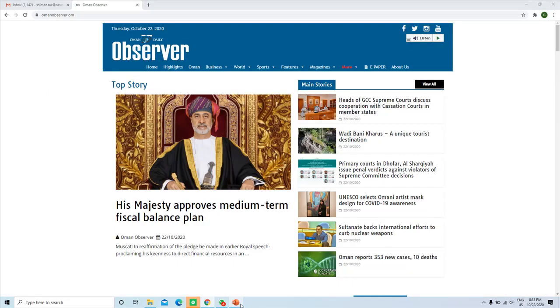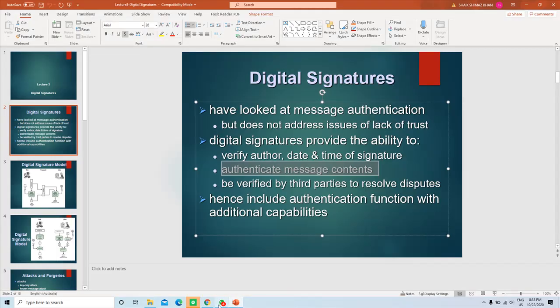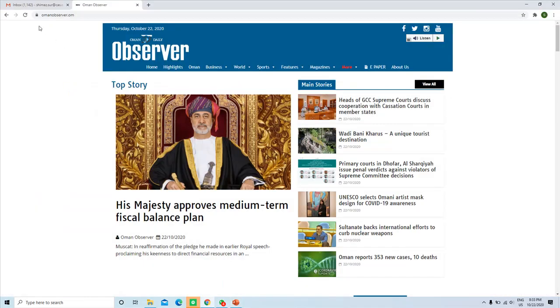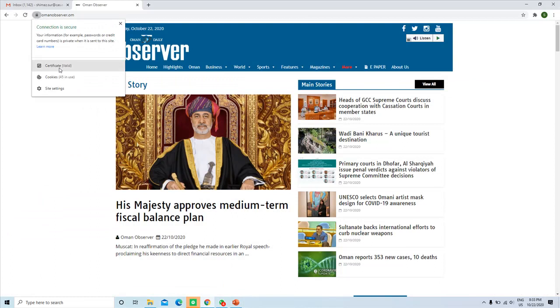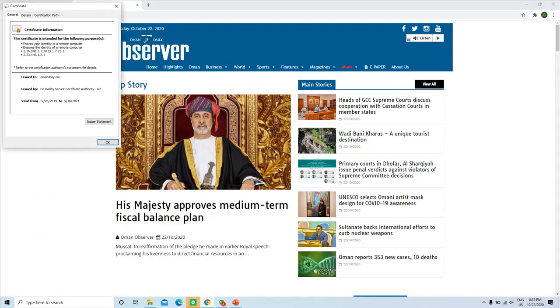For example, here you can see the certificate is issued by an organization, GoDaddy Secure Certificate Authority.